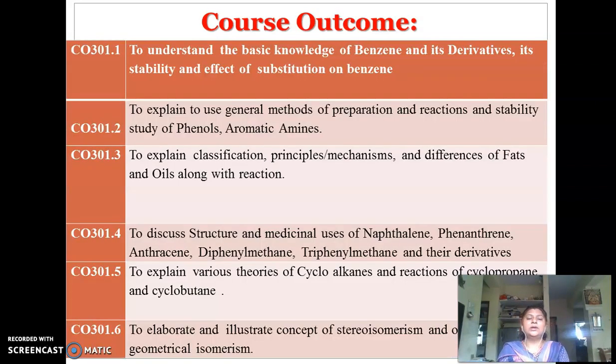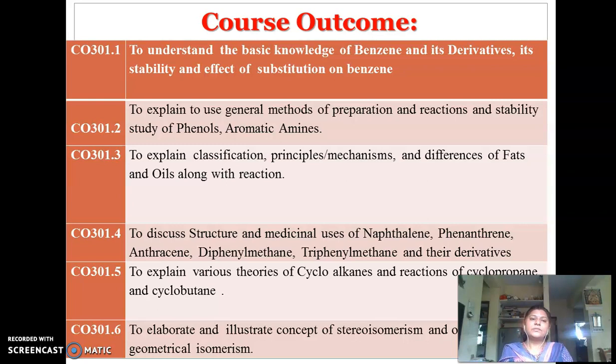After the completion of the course, the learners, that means you students, are able to understand the basic knowledge of benzene, its derivatives, stability and the effect of substitution on benzene. All these points you are going to study under unit number 1, that is benzene and its derivatives: the effect of substitution and the different types of reactions shown by benzene.